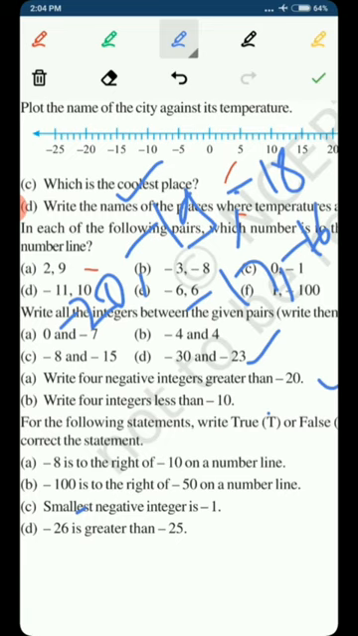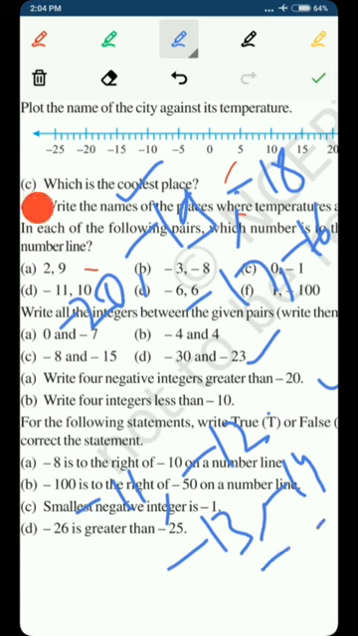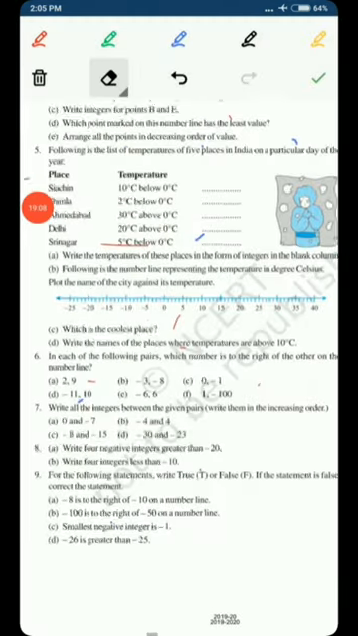So I hope you can do part B, in which we have to write 4 integers less than minus 10. All the integers less than minus 10 are minus 11, minus 12, minus 13, minus 14. All these are the integers which are less than minus 10. Again by the same rule, in negative numbers the number is as much bigger, its value is as much smaller. The next question, number 9, is of true and false.